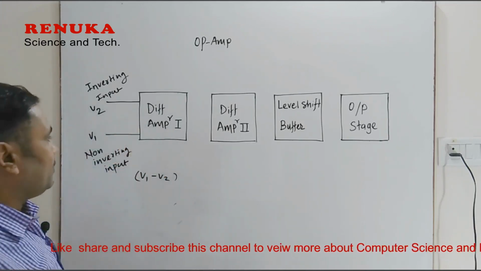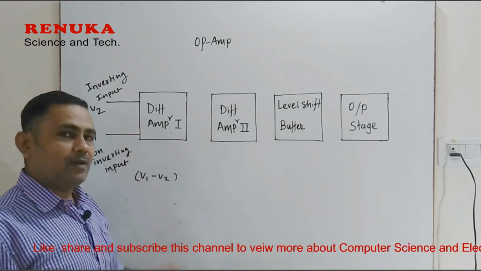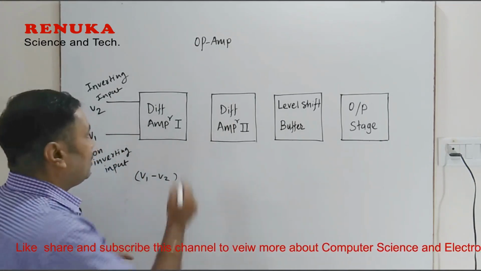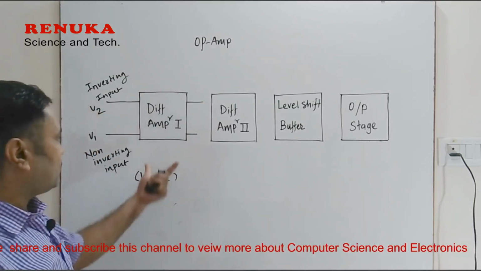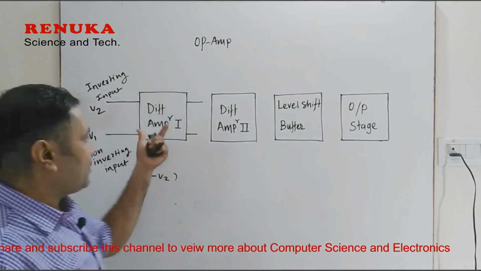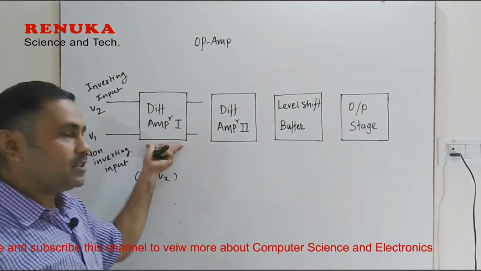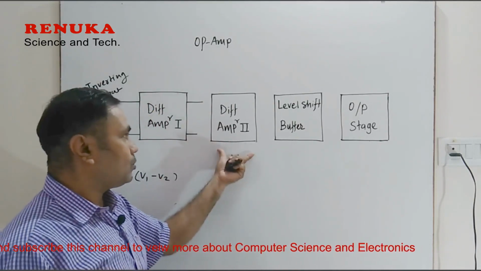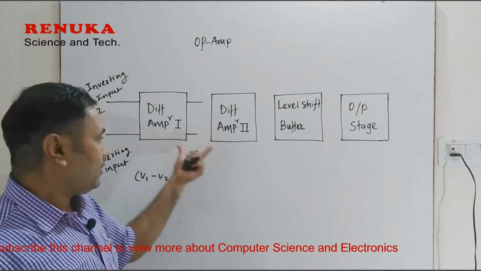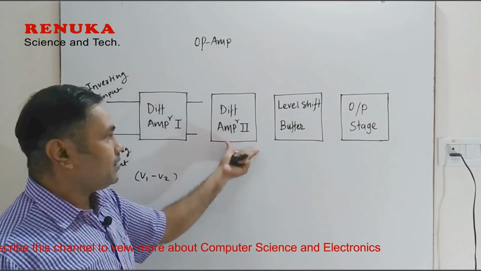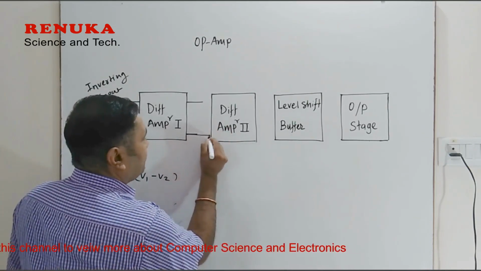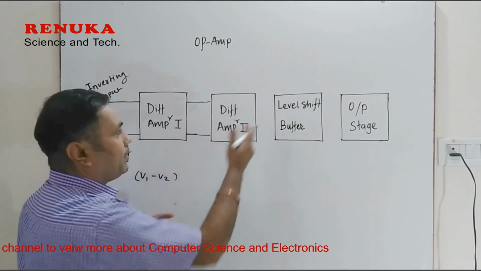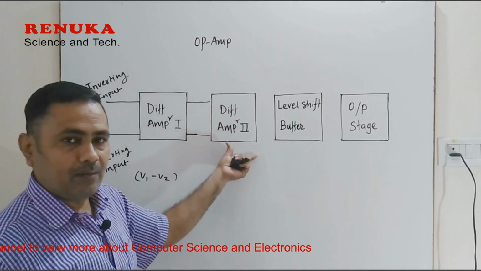As this differential amplifier has two inputs, in the same way it has two outputs. So this is one output and this is the second output. So this was the first block. After this first block, the output of this differential amplifier is connected again to another differential amplifier, which is connected after differential amplifier 1. So the outputs of the first differential amplifier are directly connected to the second differential amplifier.